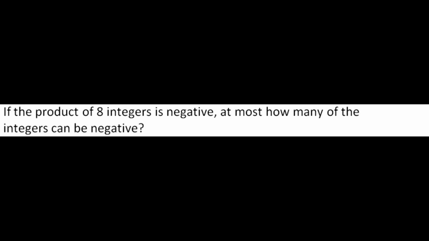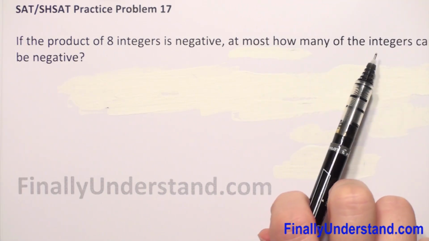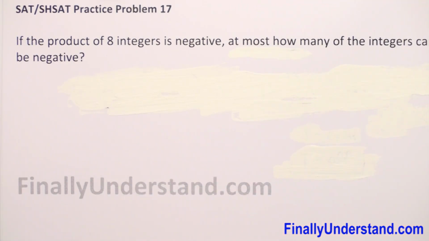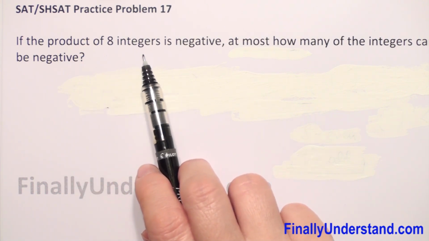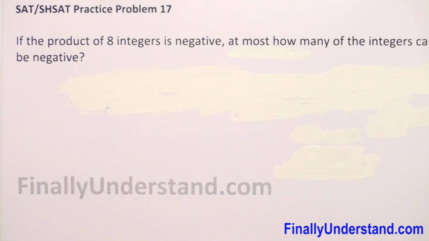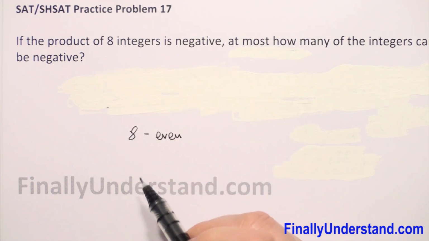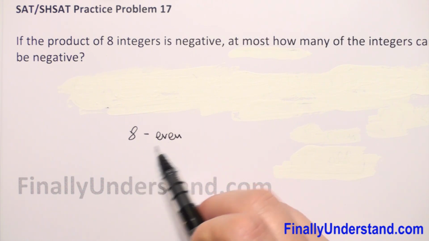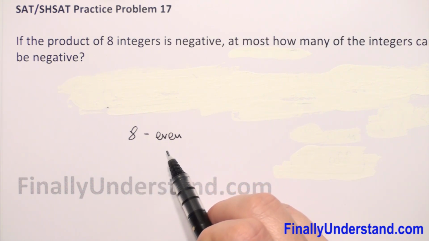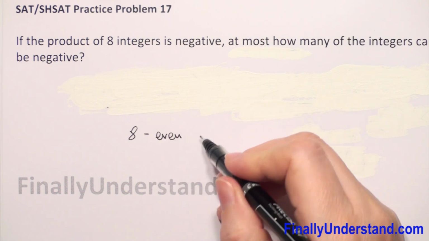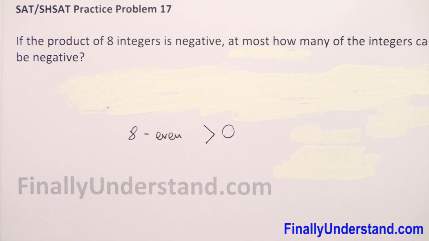If a product of 8 integers is negative, at most how many of the integers can be negative? Product means multiplication of 8 integers is negative. If we have, for example, 8 negative integers, 8 is an even number. When we have an even number of negative integers, the product will always be positive.